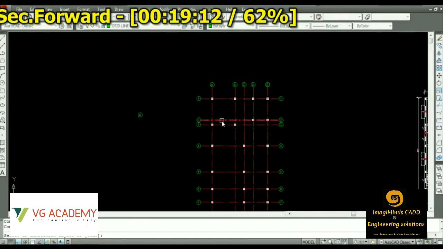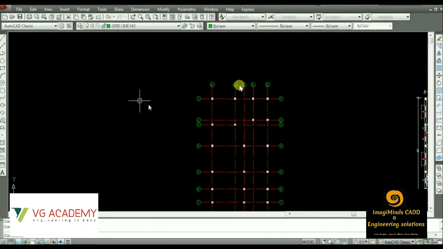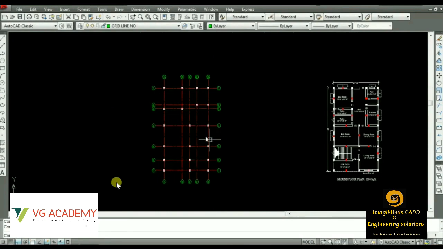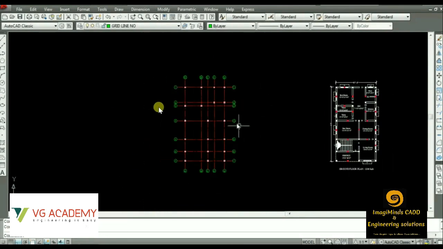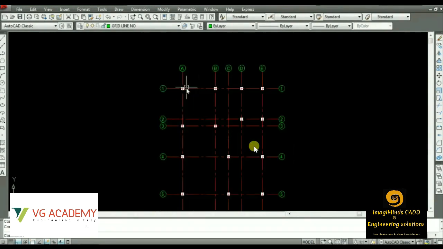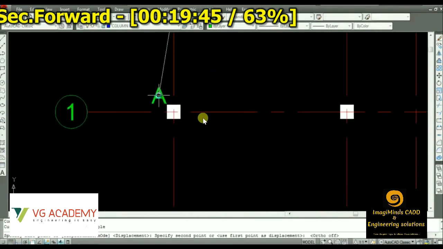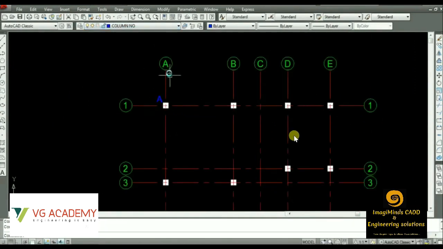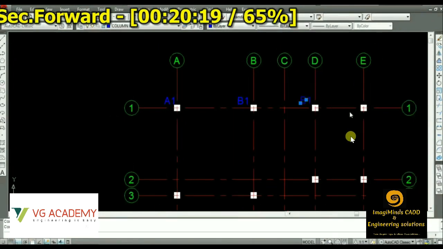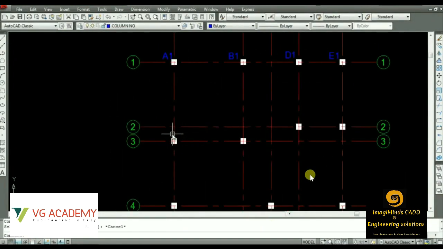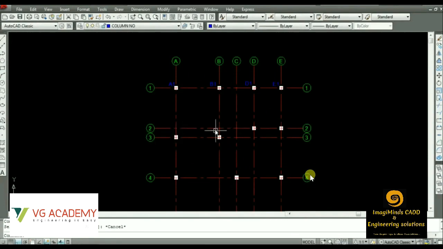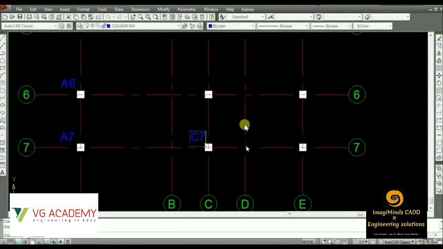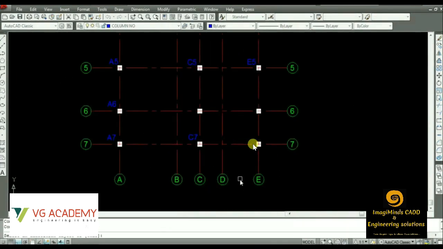So let us say in this direction we have marked A, B, C, D, E, and in this direction, vertically, we have marked 1, 2, 3, 4, 5, 6. Depending on the numbering, we'll be naming the columns. So this column will be named A1, this will be named B1, and it goes on. We'll give you a basic idea or detailed idea in the next videos. This is just about giving basic information. So these are the column namings going on, you can see.